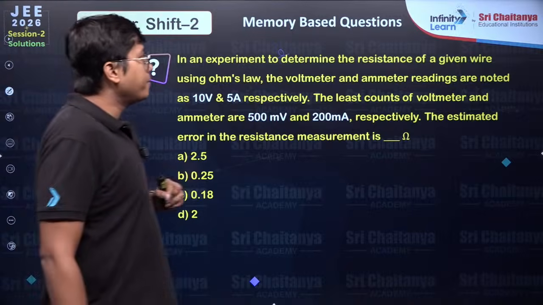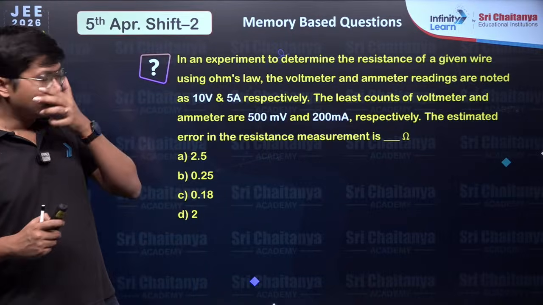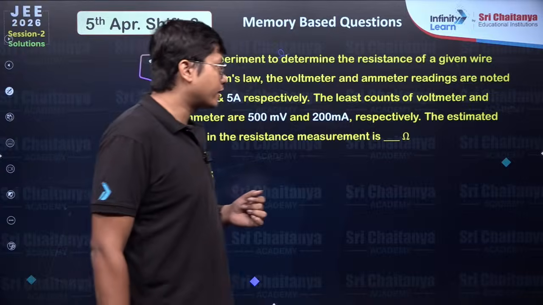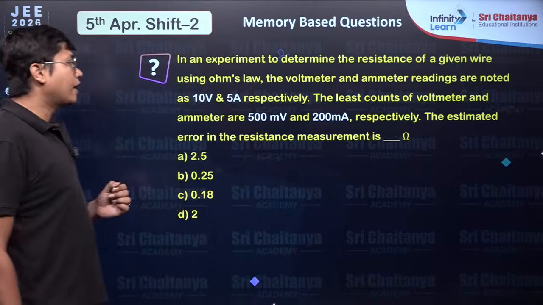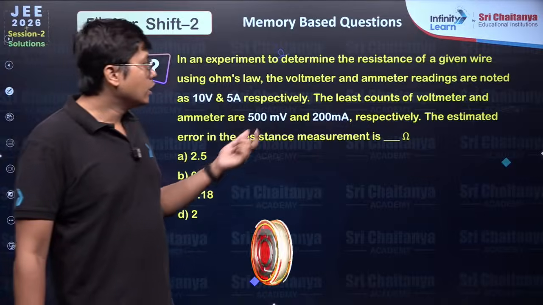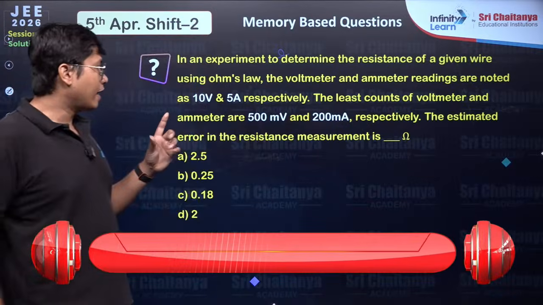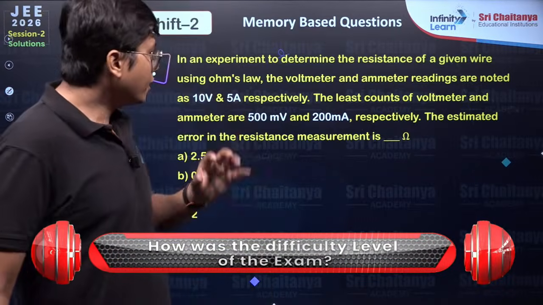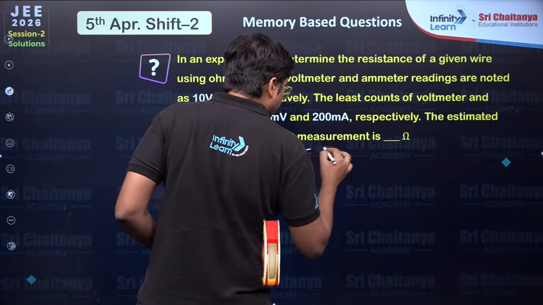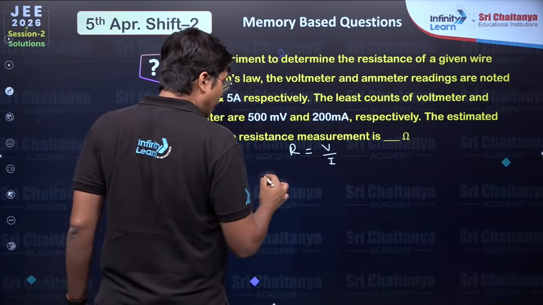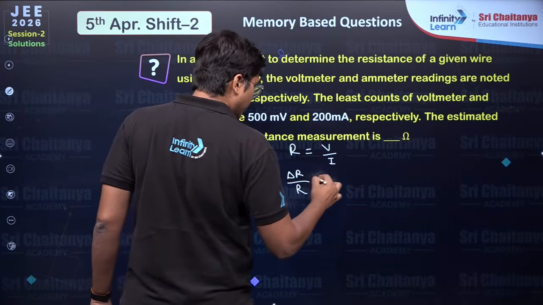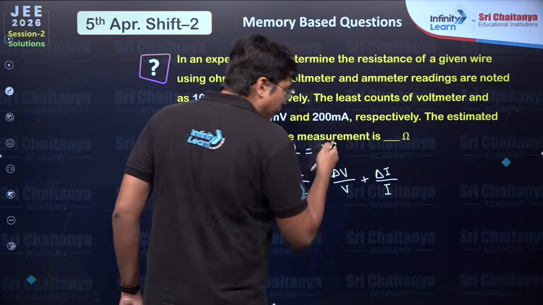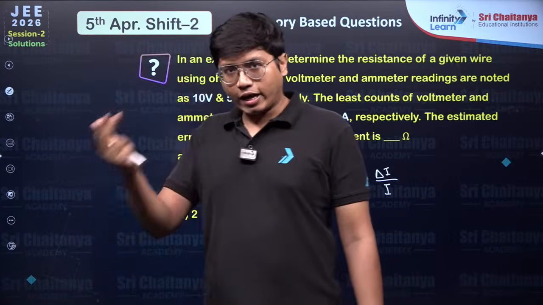Next one says, in an experiment to determine the resistance of a given wire using Ohm's law, the voltmeter and ammeter readings are 10 volts and 5 amperes respectively. The least count of voltmeter and the ammeter are 500 millivolts and 200 milliamperes respectively. The estimated error in the measurement, so that delta R is what they are looking for. Easy to solve. You know your R is equal to V by I. So delta R over R is equal to delta V over V plus delta I over I, because it's a multiplication or division.